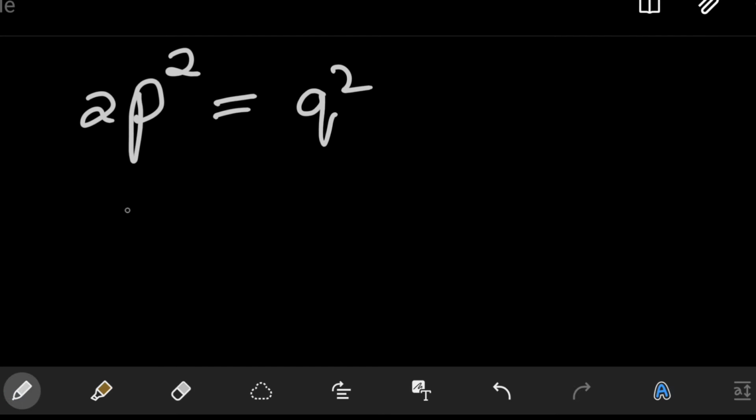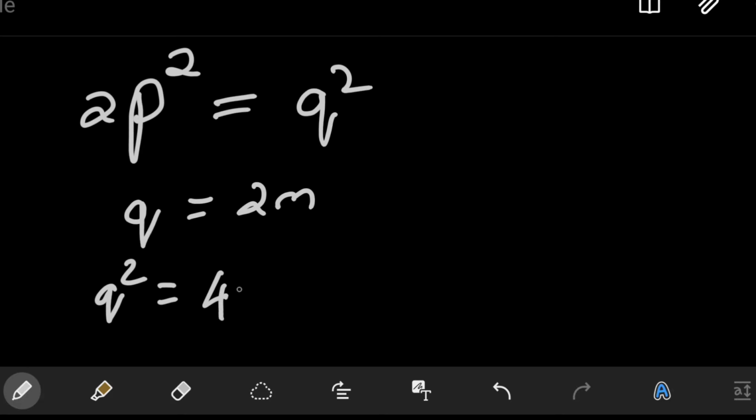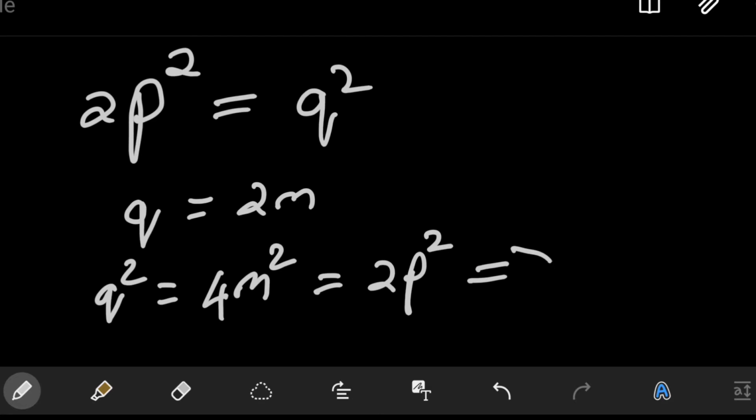q is equal to 2m. So what does this mean? So q square is equal to 4m square, which is equal to 2p square, meaning that 2m square is equal to p square. So now let's have a look at this. So we started with the number p, which has the property that 2p square is equal to q square, and we assume that it's the smallest number having that property, and then we get another natural number m, so that 2m square is equal to p square, and m of course must be less than p, because